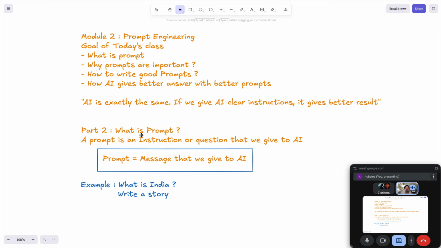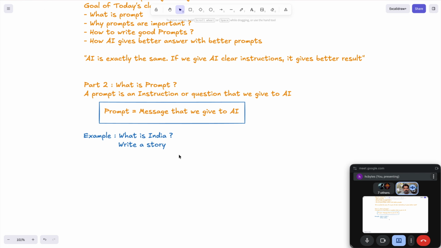This is a very important topic. If you understand this topic very nicely, you will understand most things. Most things in the sense that you can create images, cartoons, videos, everything with the help of prompt engineering. You just need to focus, that's it.